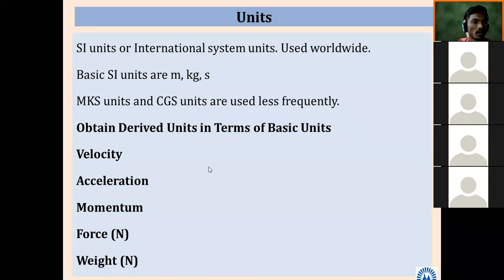Velocity, acceleration, momentum, force, weight are also derived units, mentioned in terms of fundamental units.